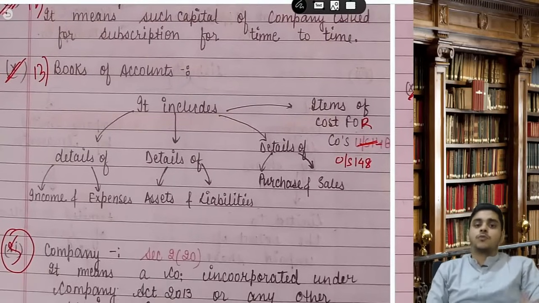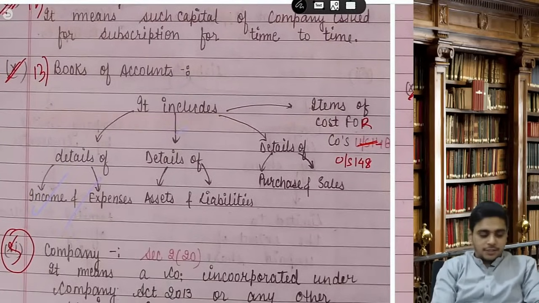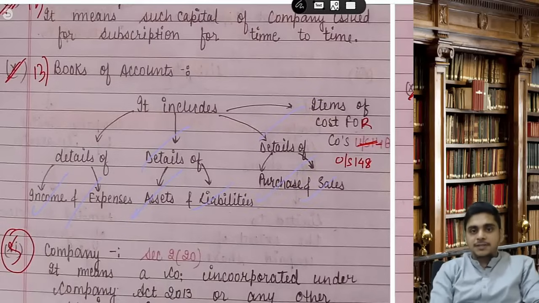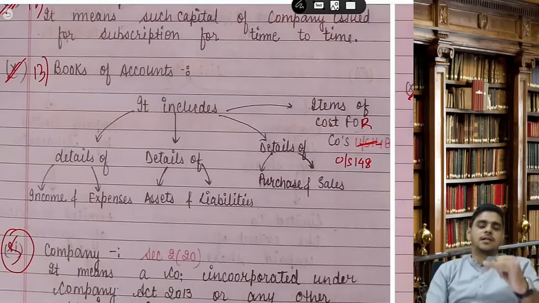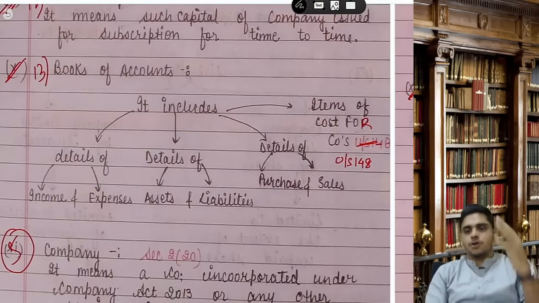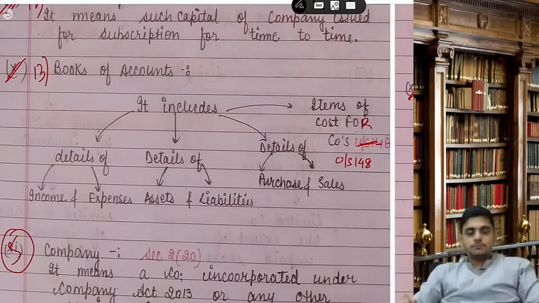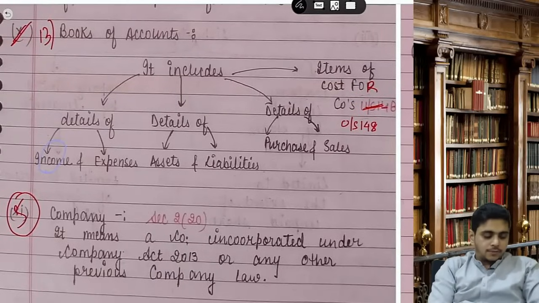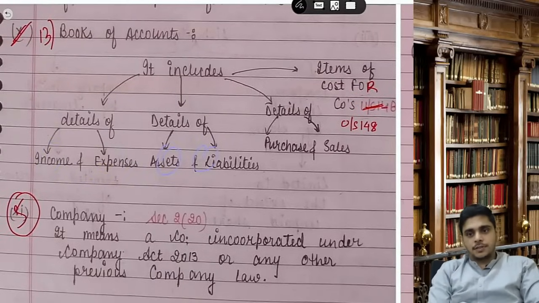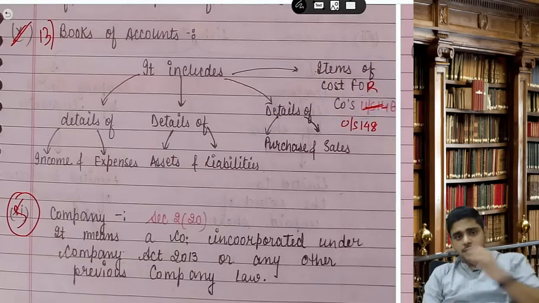Now, books of accounts. What is my BUA? Sir, books of accounts will include details of income and expenses, details of assets and liabilities, details of purchase and sales, and details of cost records for the companies covered under section 140. That's the definition of books of accounts.